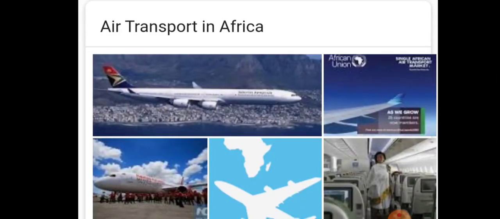And the next is air transport. It is an important transport medium for the people of Africa, as the unfavorable terrain of the continent is an obstacle for a greater network of land transport. Thus, for international as well as domestic purposes, airways are necessary. The major international airports are located in Cairo, Durban, Nairobi, Cape Town, Accra and Addis Ababa.